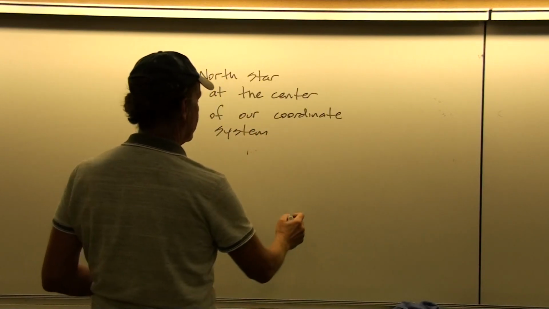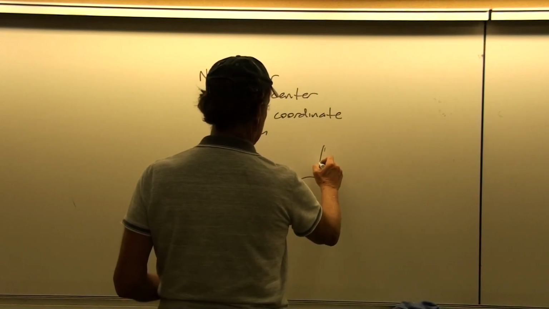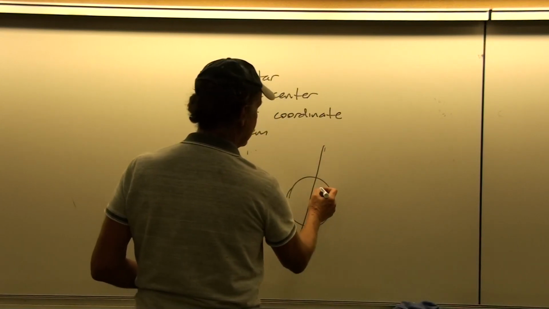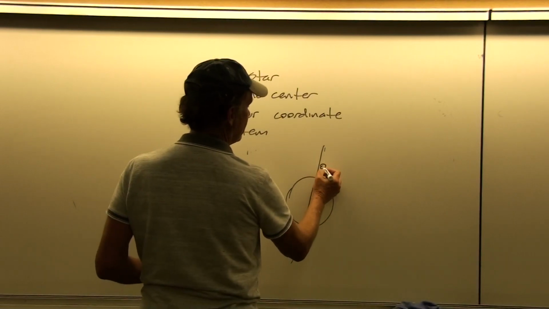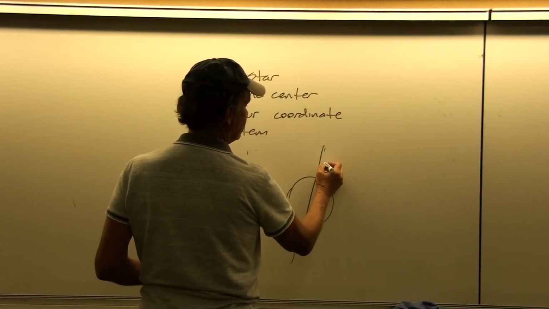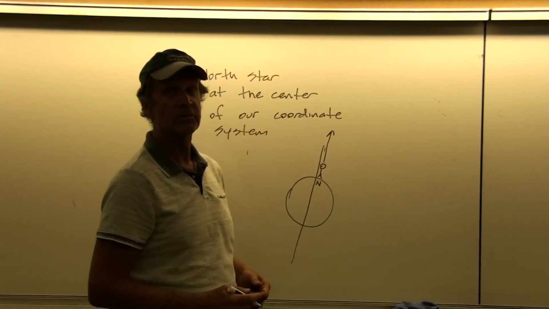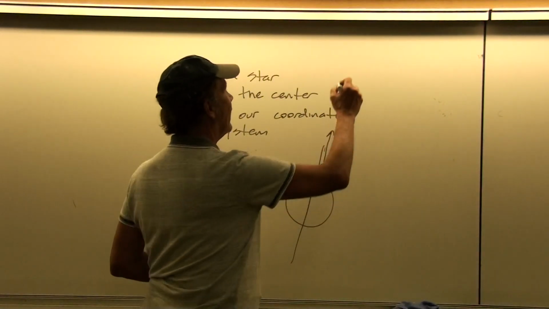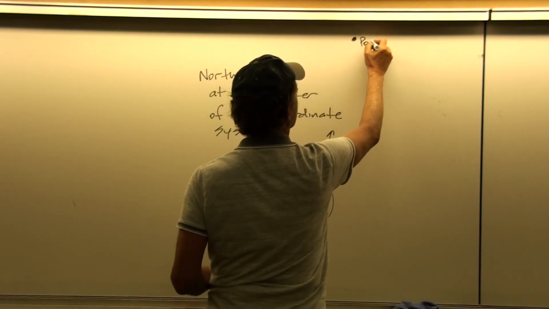And so how would we locate the North Star? Well, it's easy. All you have to do is go to the North Pole and look straight up. Nothing to it. Just go to the North Pole and then look straight up overhead, and there will be the North Star, which is called Polaris.